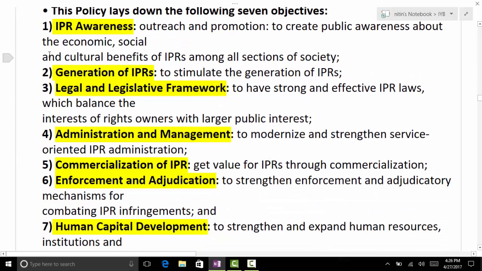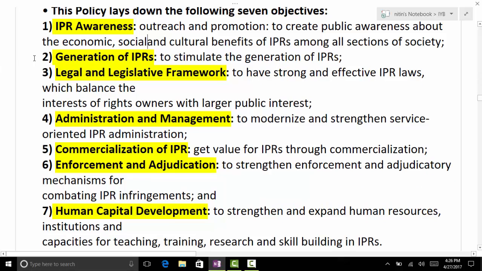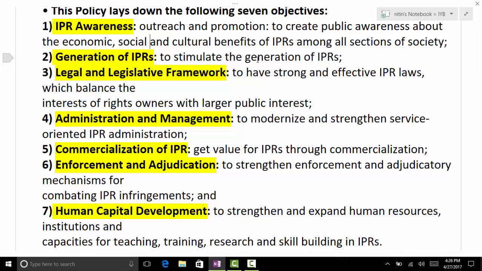First is IPR awareness. So need to spread the awareness about economic, social, and cultural benefits of IPR. Secondly, generation of IPR. So first you spread awareness, they apply for the IPR, then there is generation of IPR.